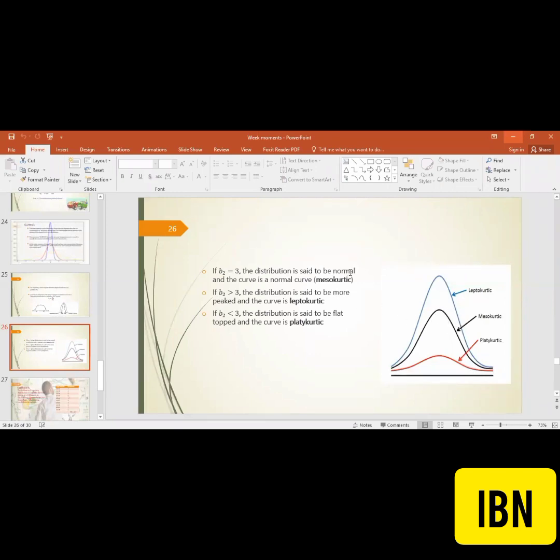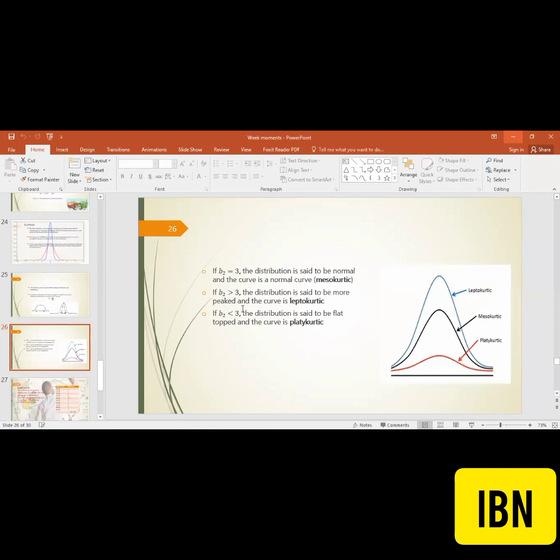The distribution is said to be normal, and the curve is the normal curve, technically called mesokurtic. If someone asks which distribution is mesokurtic, you have to say that it is a normal distribution. And every normal distribution is a symmetrical distribution, but every symmetrical distribution is not always normal, because in the three curves, just the black one is the normal distribution, not the blue one or the last one.